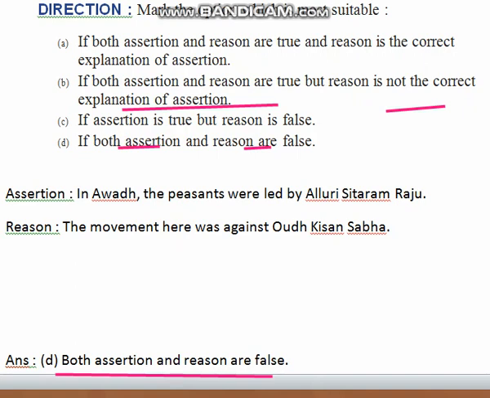Hope you have understood. Still, if you have any doubts, you can call me, you can message me, you can clarify your doubts. I have released a worksheet on assertion and reasoning. It's from lessons 1 and 2. So go through all the points and write which option will come for that, A, B, C or D. Based on your responses, I will release the answer key also. I have the answer key with me, but first I want responses from you all. Still if you have doubts, you can call me, you can contact me.